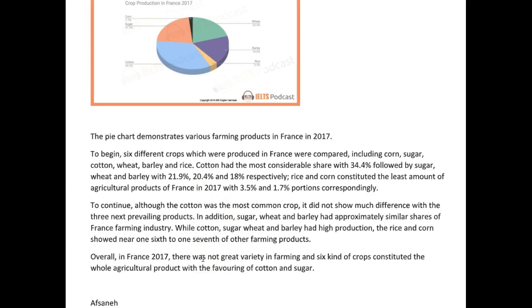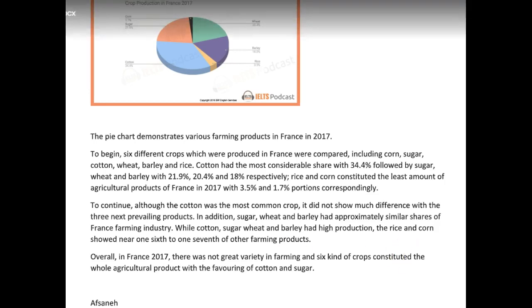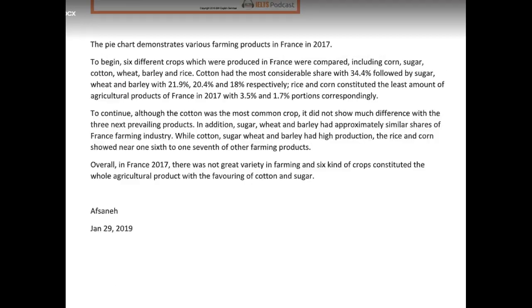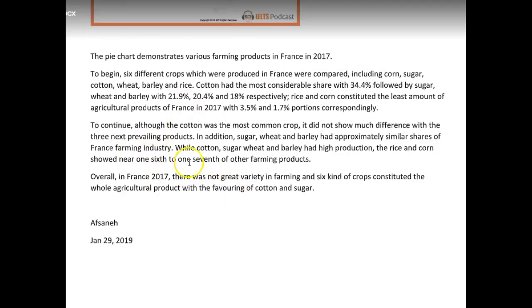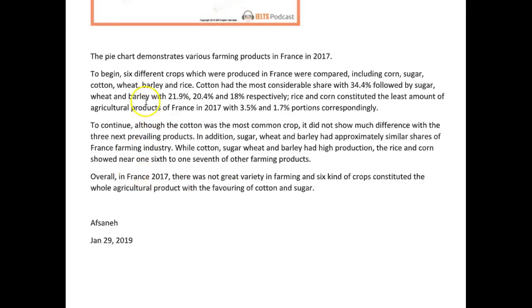Now the good news here is that the grammar was pretty good, so that's a positive thing to talk about, and the vocabulary was okay, even though there were a couple of things that were a little strange, I think. I think that's pretty much it. Your overview was fine. Okay, so let's move on. I'd like to see how you reorganize this, okay? When you correct it, I'd like to see a different organization.